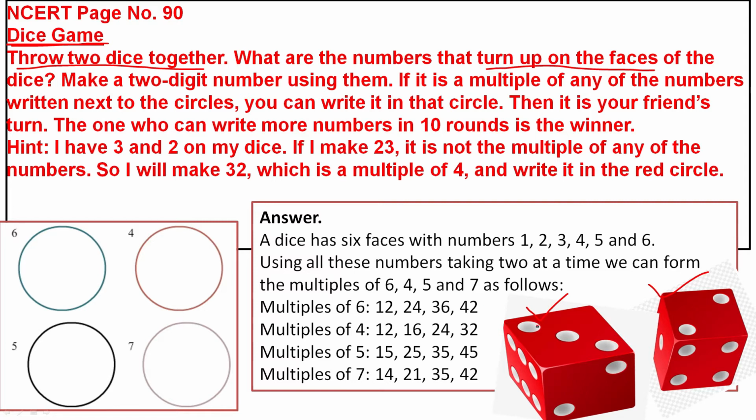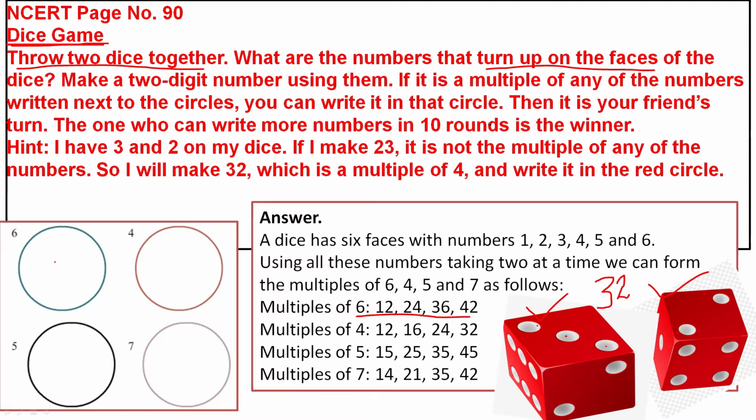What are the numbers that turn up on the faces? Here you see 3, here 2. So what number are you getting? 32. Now if it is a multiple of any of the numbers written next to the circle, you can write it in that circle. 3 in this dice, 2 in the second dice, so we are getting the number 32. Is it a multiple of 6? No. So we cannot write the number.